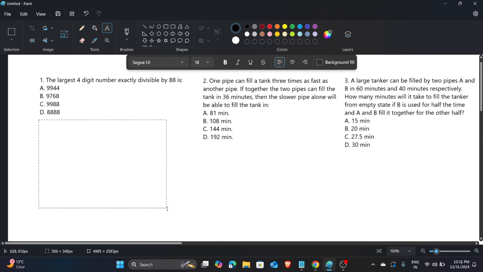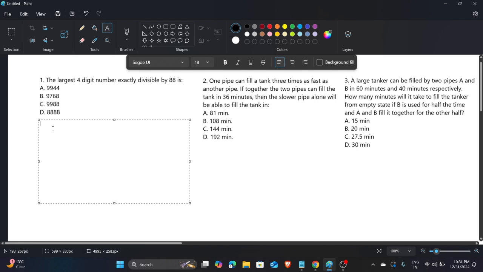Listen, there are three ways of doing this. The first is the brute force approach. We need to find the largest four-digit number. But we don't know whether this number is divisible by 88 or not. This one I think not, and definitely it is not the largest. So for that we have to think about a simple concept.